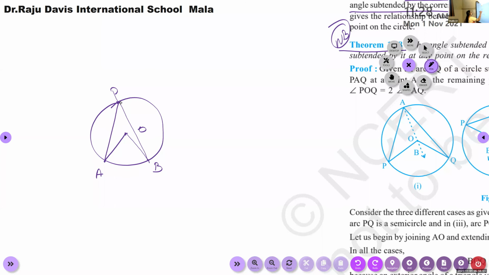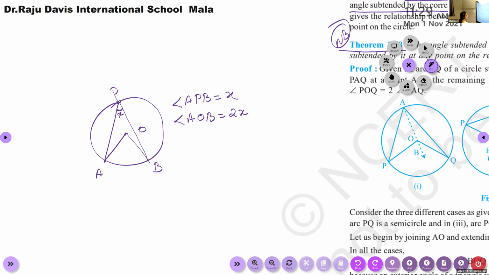So if angle APB is X, then angle AOB will be twice that, 2X. The angle subtended by the arc AB at a point P is half of the angle subtended by the arc at the center.